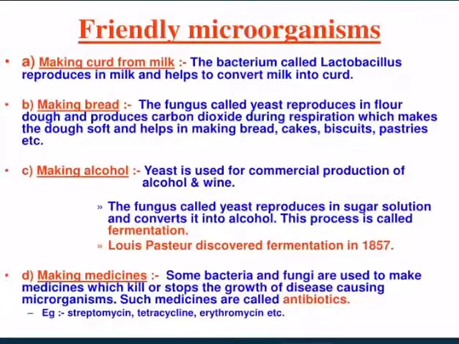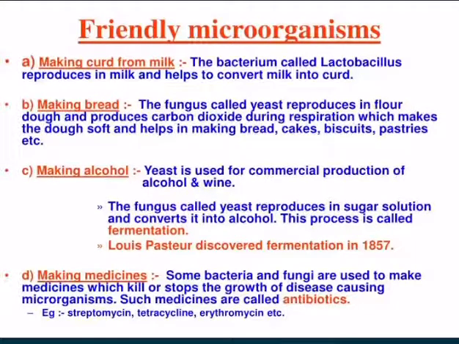Friendly microorganisms. How microorganisms help us, we'll see. They help us in making curd from milk. The bacterium called lactobacillus reproduces in milk and helps to convert milk into curd, right? The next is making of bread.